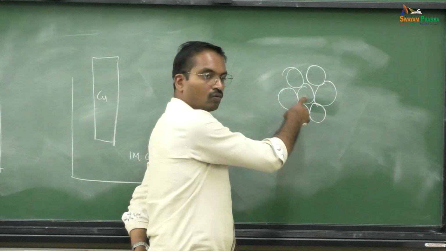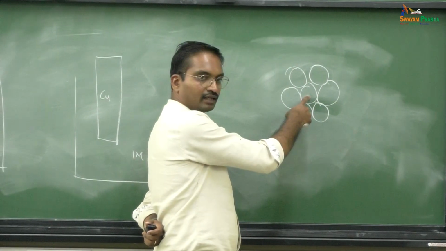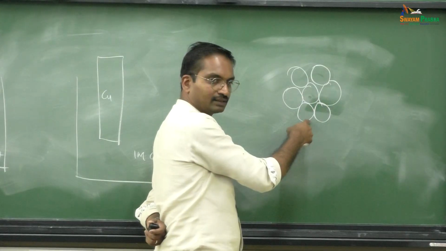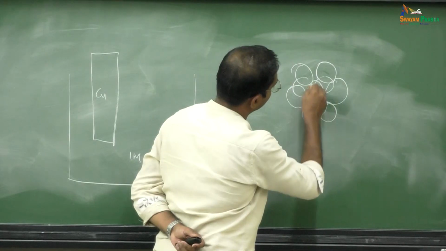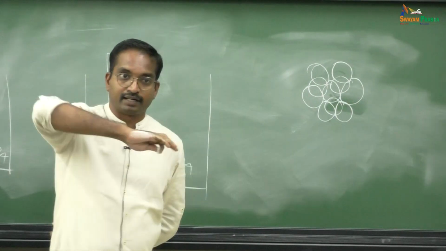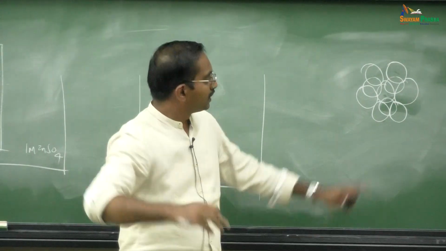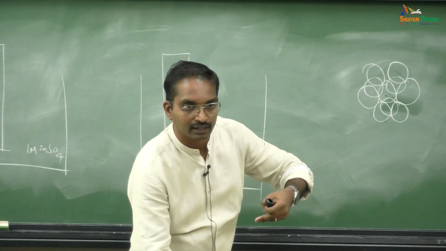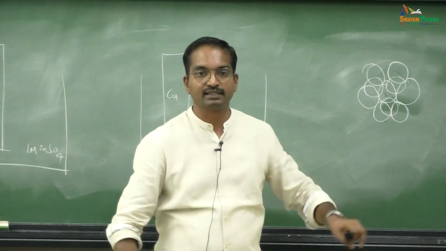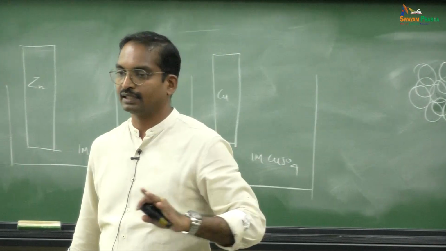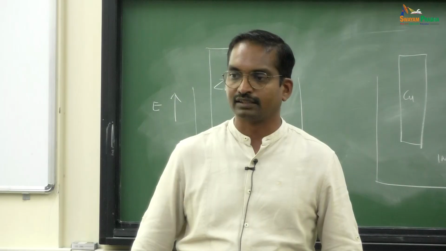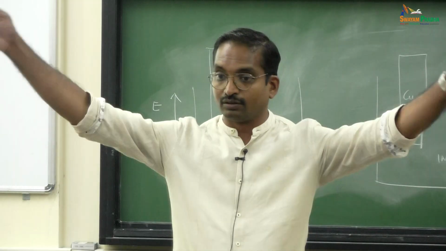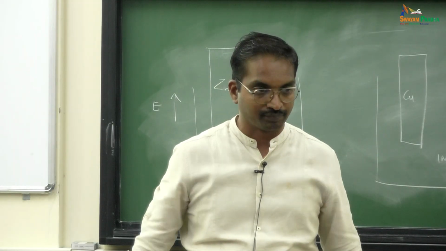One platinum particle is in contact with 6 platinum particles in its layer. Then there are 3 particles above that layer, and similarly 3 particles just below that layer. That means the center particle is in touch with 12 particles. So I will say it is a coordination number of 12, because one particle is in touch with 12 other atoms equidistant from it, right.